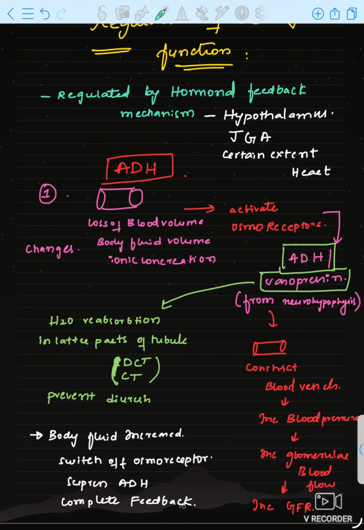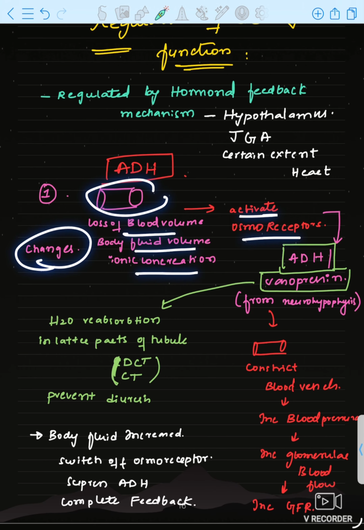See what happens. If there is any loss of blood volume, the volume of blood is less, body fluid volume is also less, and ionic concentration is also changed. Then what happens in the blood vessel? Blood volume is less, body volume is less, and concentration is changed. Then what happens? Osmoreceptors are there, no?